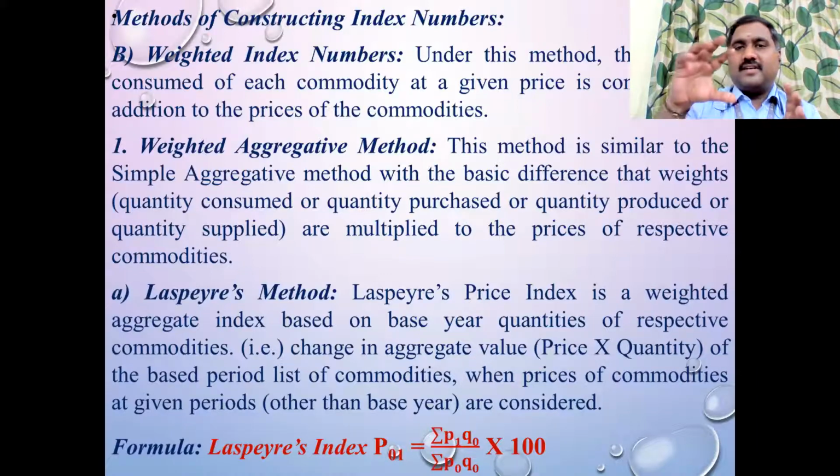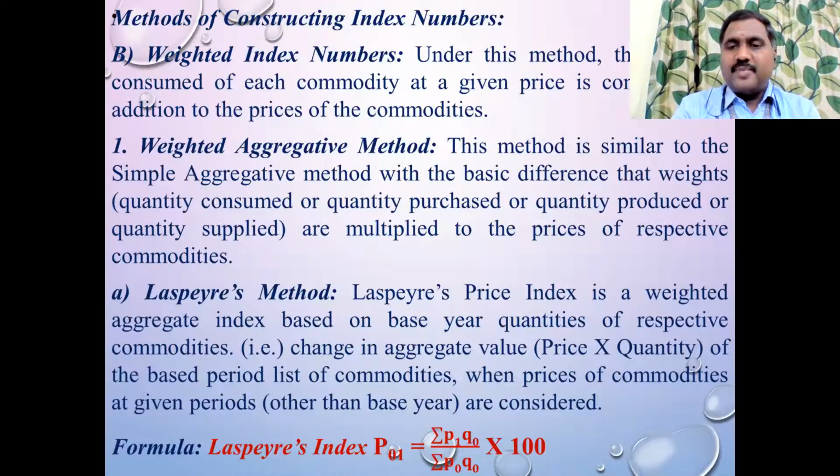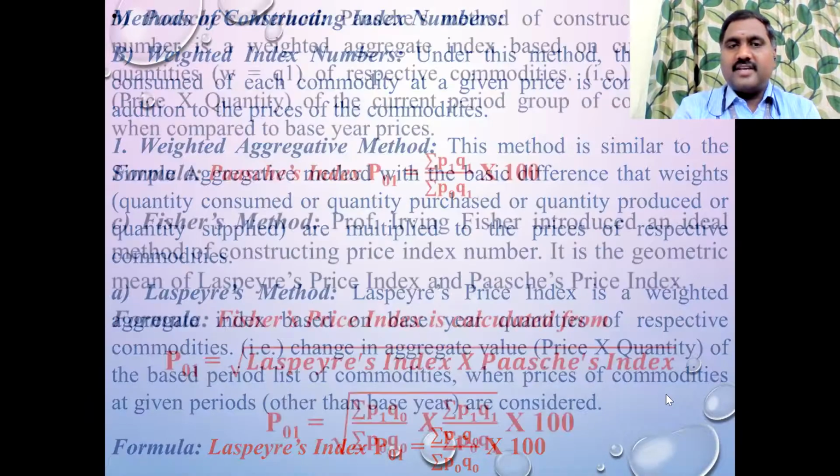Remember that common formula: summation P1 divided by summation P0. So in the Laspeyres method, you multiply by Q0, that means the quantity of the base year, in the numerator and denominator. You'll get the Laspeyres formula. I copy the formula alone. Theory parts are there in the LMS. Now the second method is the Paasche method.